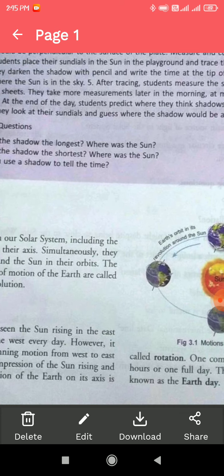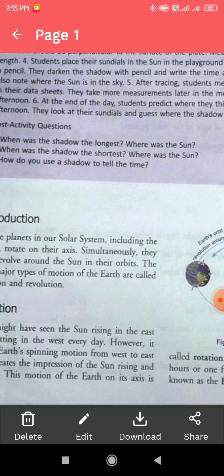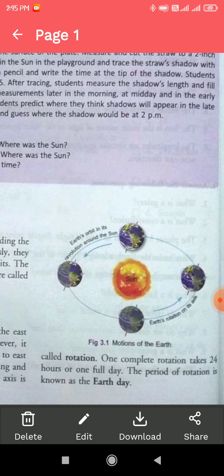And we all know that one complete rotation of the Earth takes 24 hours, or one full day, because one full day is equal to 24 hours. The period of rotation is also known as the Earth's day.